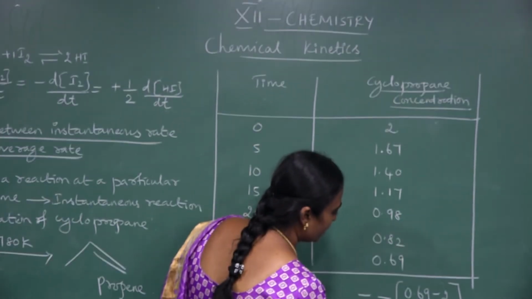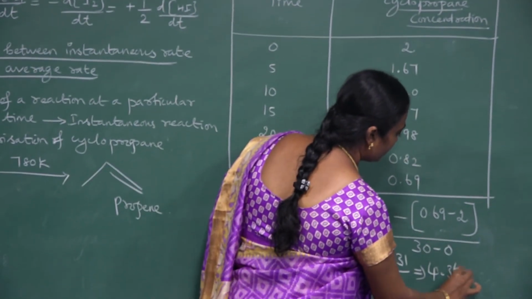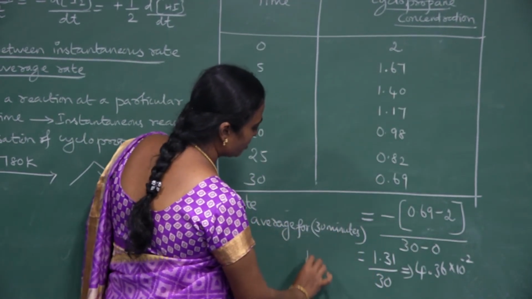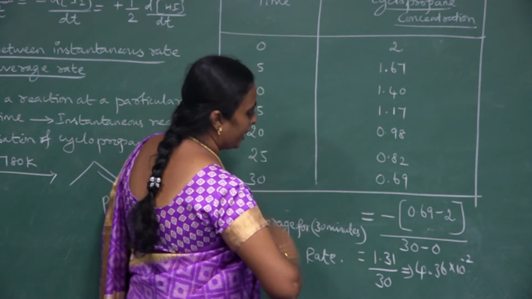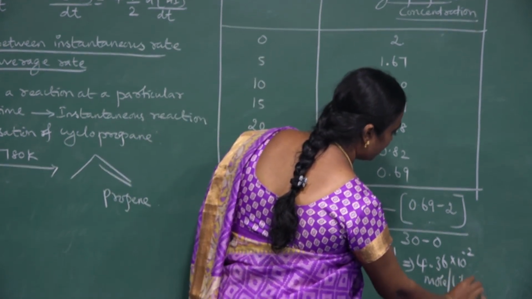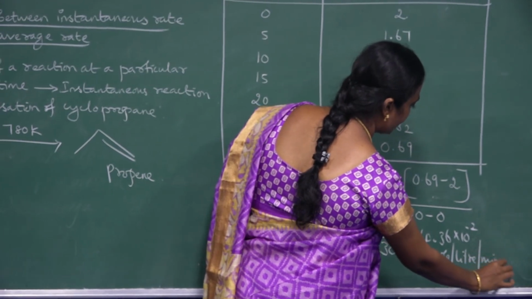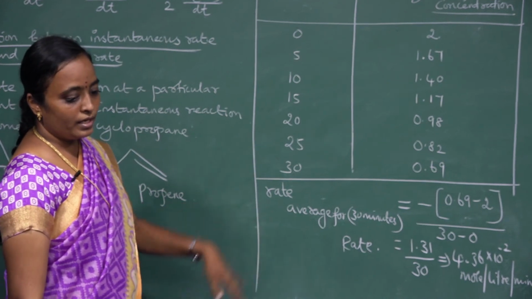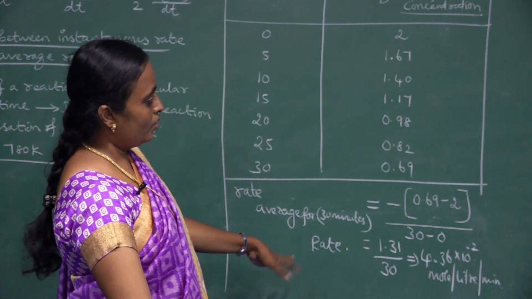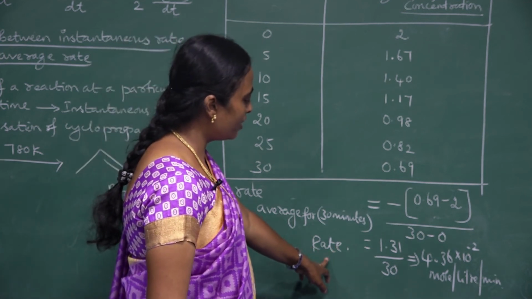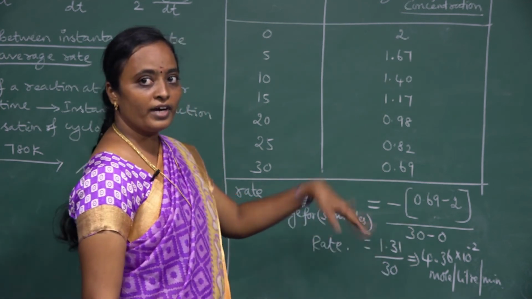This will be the value 4.36 into 10 power minus 2, and the rate of this reaction is expressed in mole per liter per minute, because here I am considering the time in minutes.